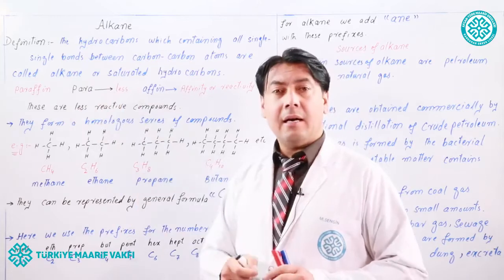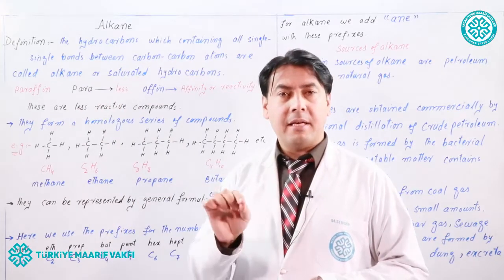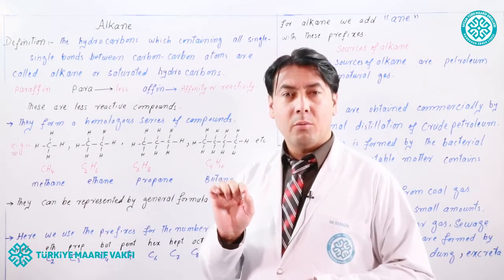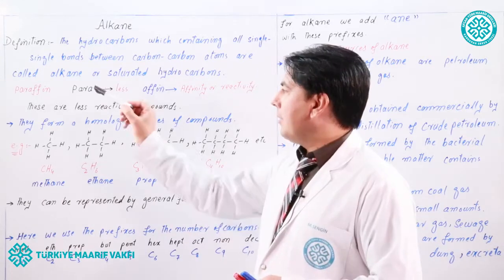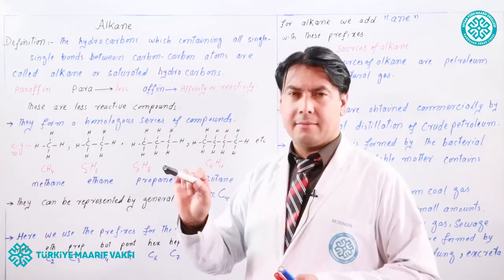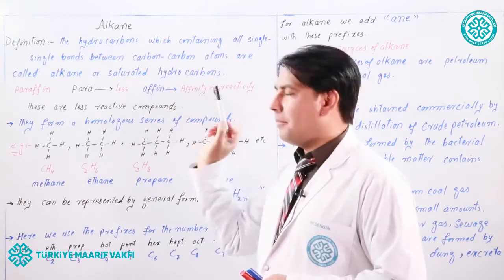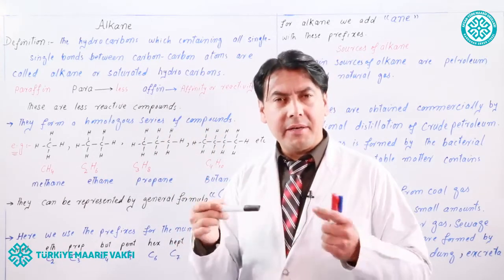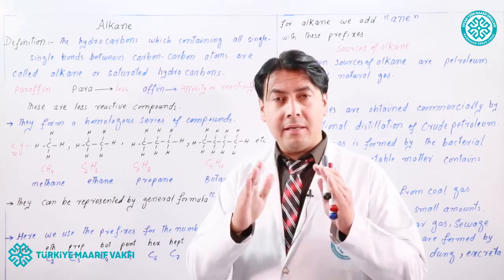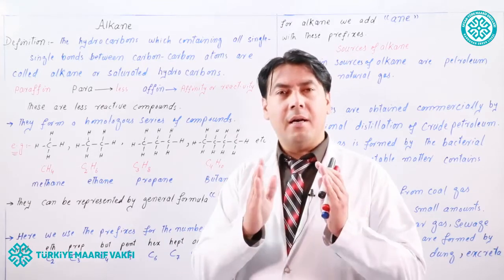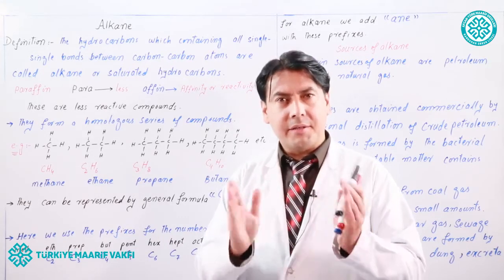The alkane are also known as paraffin. Why are they named as paraffin? Para means less. Affin means affinity or reactivity. The alkane are named as paraffin because they have less reactivity.